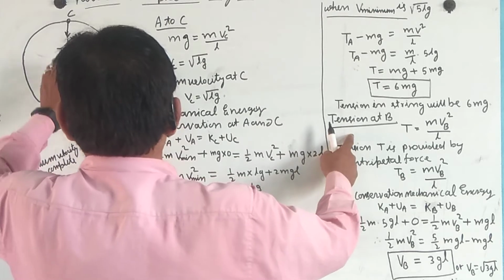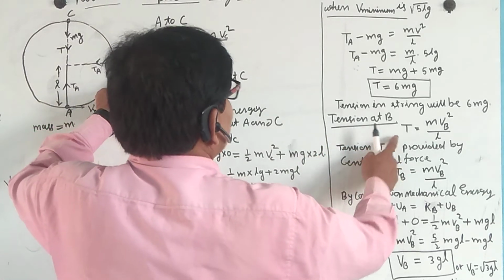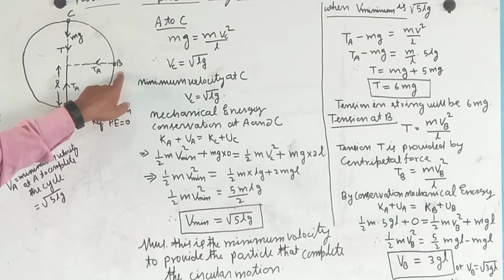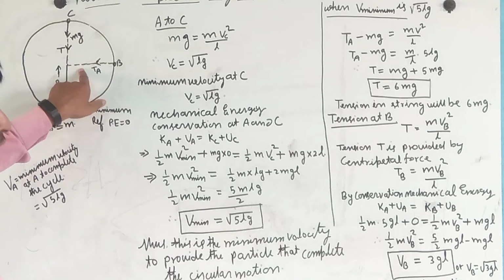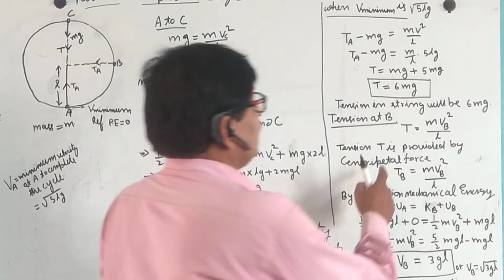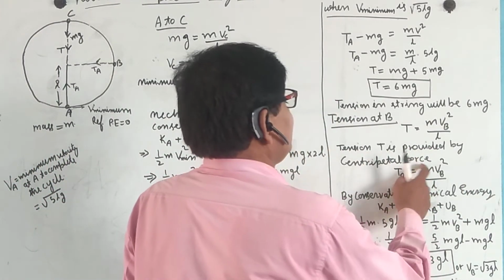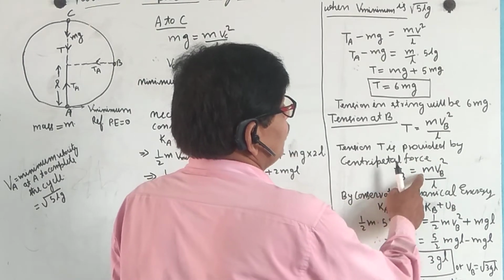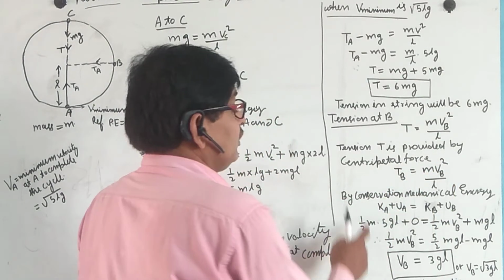Now the tension at B is T equal to mv square by L, as we know that tension is what provides the centripetal force mv square by L.